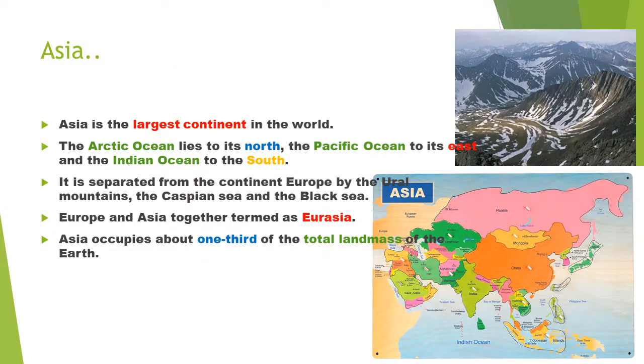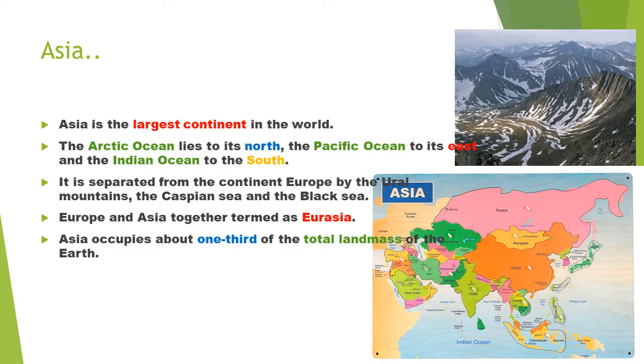So first we'll see about Asia. Asia is the largest continent in the world. மிகப்பெரிய கண்டம் அப்படின்னு சொல்லுவோம், ஆசியா கண்டம் அப்படின்னு. The Arctic Ocean lies to its north, the Pacific Ocean to its east and the Indian Ocean to the south.